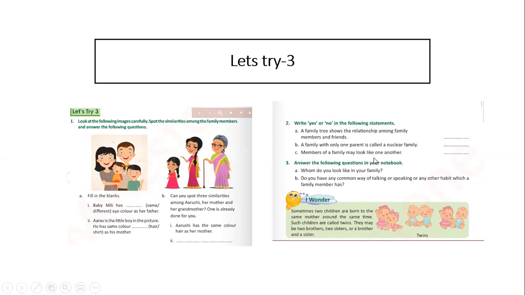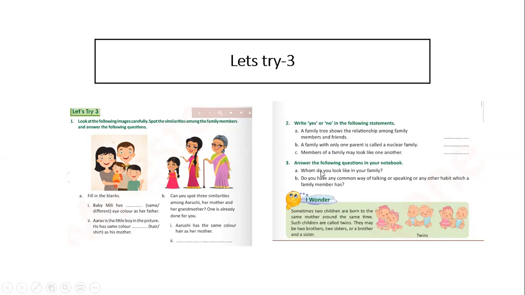Members of a family may look like one another. Yes, I do resemble my mother. My son looks like me. So something like that. It resembles the things. So you have to say yes.